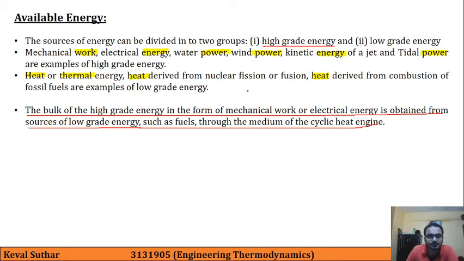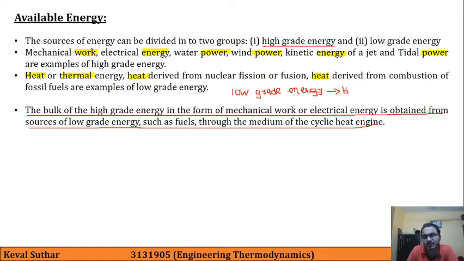So in the majority of cases, low grade energy is converted into high grade energy.